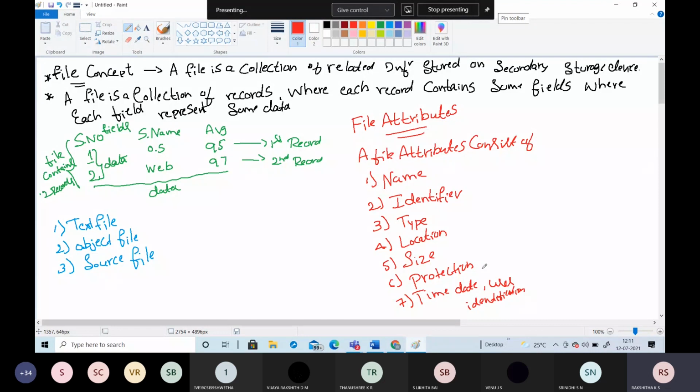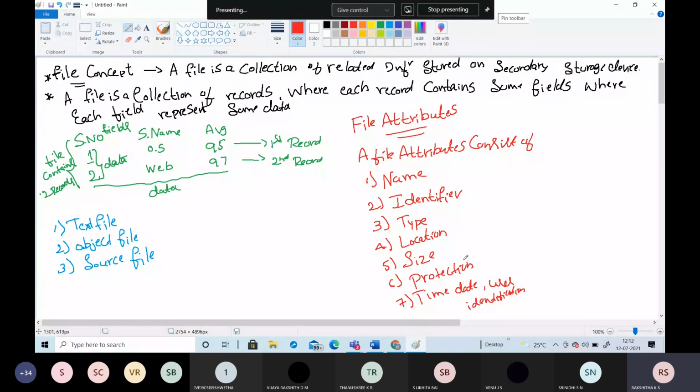If a group of people are doing a project together, all 5 members have the authority to access that file, so those persons may get the write permission. An unauthorized person may not get the write permission; only the read permission is given to those people. And coming to the executable permission, a user can only read the content, but a writer can read the content and also execute. So this is one type of attribute, that is protection.